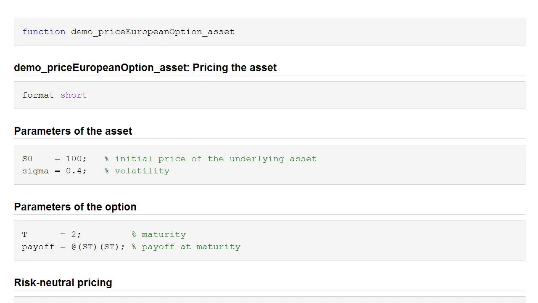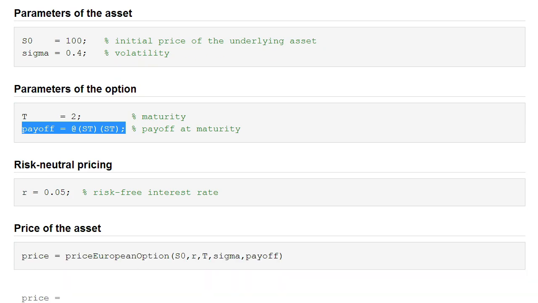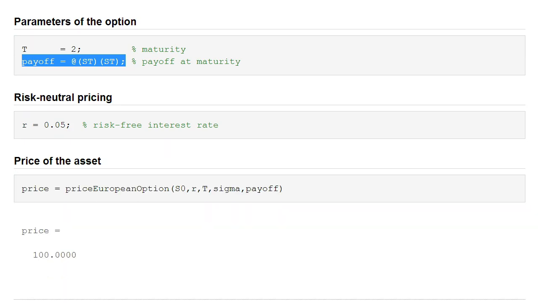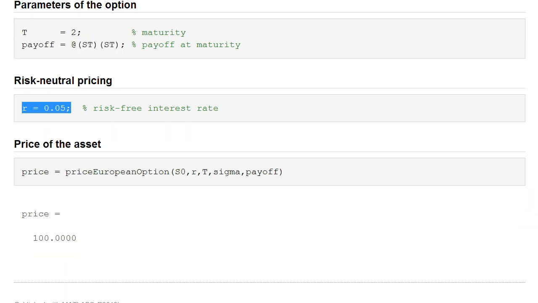Let's now look at the code used to price the asset. The asset initially has a price of 100. Its volatility is 0.4, or sometimes people say 40%. These are the parameters of the option. Maturity is at 2 years, and the payoff is directly the value of the asset at maturity. We'll be doing risk-neutral pricing, and the risk-free interest rate is 5%.